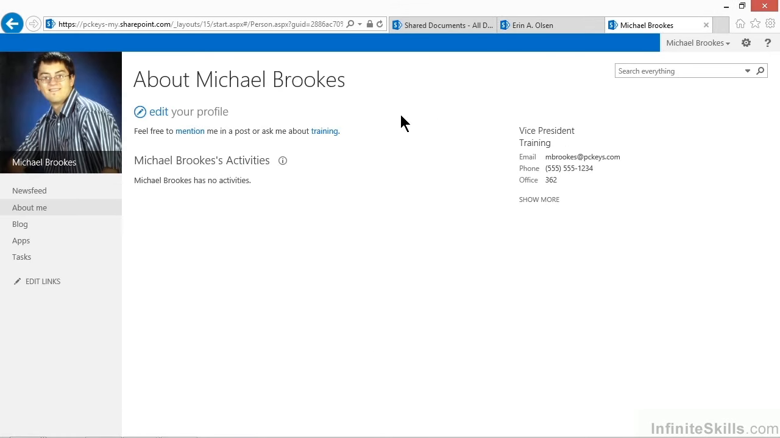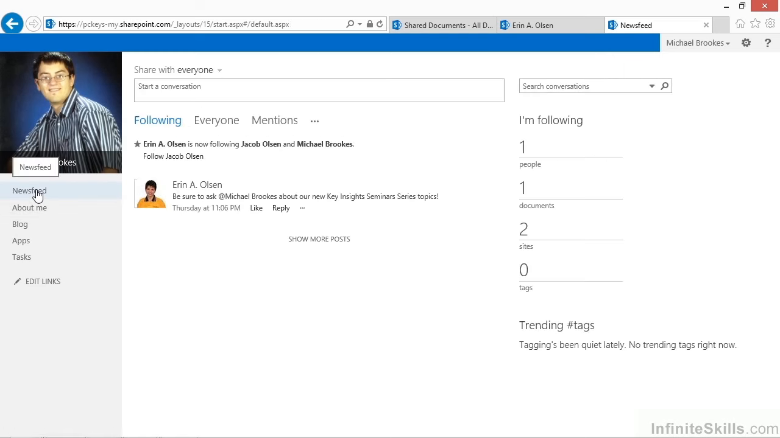This is the My Site for Michael Brooks. When we open a My Site, we can see on the left-hand side that there is a link for the news feed, and that's where we want to make sure that we are. This is where all of the information is going to be built up about the things that Michael wants to track, including who he is following. At the top of the page, there are links that let us go to who he's following, seeing everyone, or seeing something called mentions that we'll talk about a little bit later on.